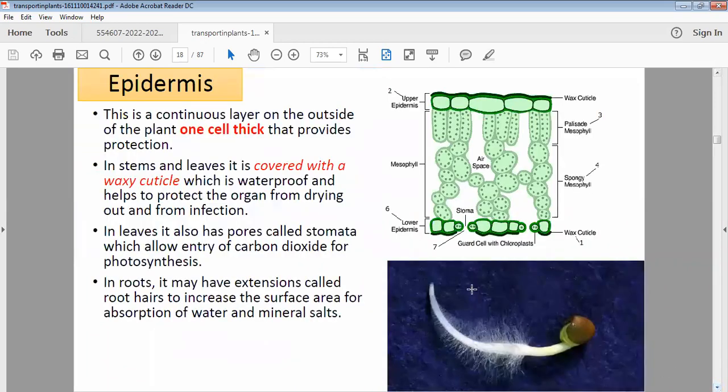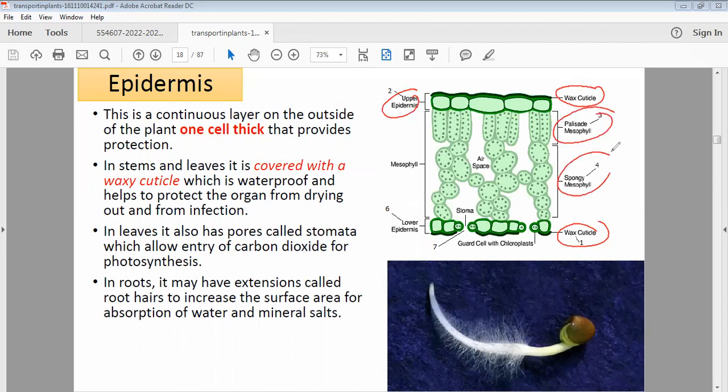I'm just typing it. Now we have to discuss the first layer which is present on the surface of the leaf. So we are starting with the structure of the leaf, then we'll go to stem, and then to root. We will discuss the different patterns of vascular bundles in them, and obviously the structure. You have already done the structure in your O levels, that you have a waxy cuticle on the upper and lower epidermises. So this is the upper epidermis, this is the lower epidermis. You can see palisade mesophyll, spongy mesophyll, air spaces, guard cells, stoma, and these are called mesophylls.